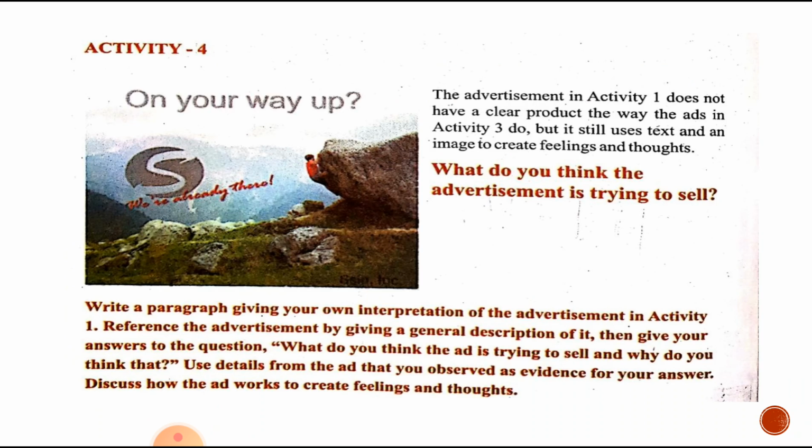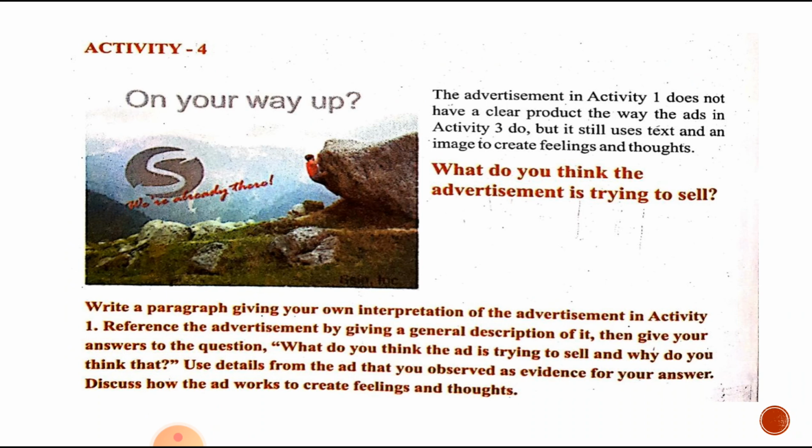See, in this activity 4, the advertisement in activity 1 that we have already discussed, what can we see in the picture? They have said, the advertisement in activity 1 does not have a clear product the way the ad in activity 3 does, but it still uses text and an image to create feelings and thoughts. So they have asked, what do you think the advertisement is trying to sell? By seeing the picture, I think that the advertisement is trying to sell a surveillance camera.